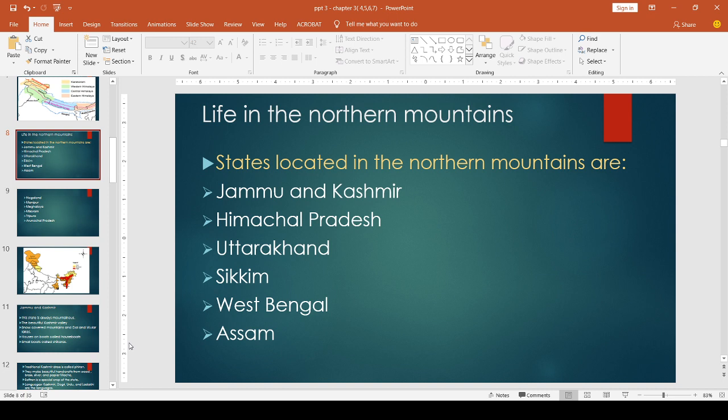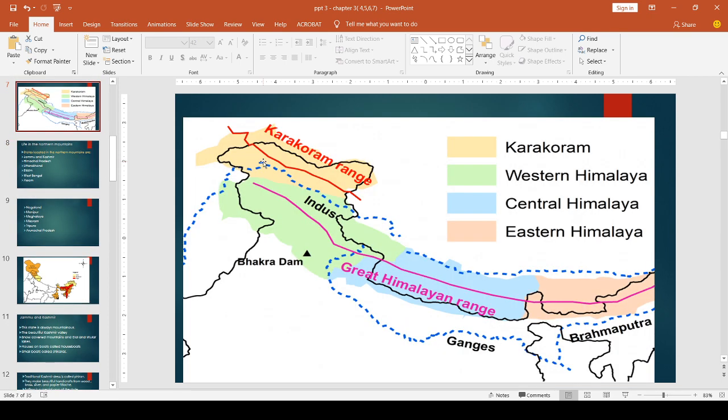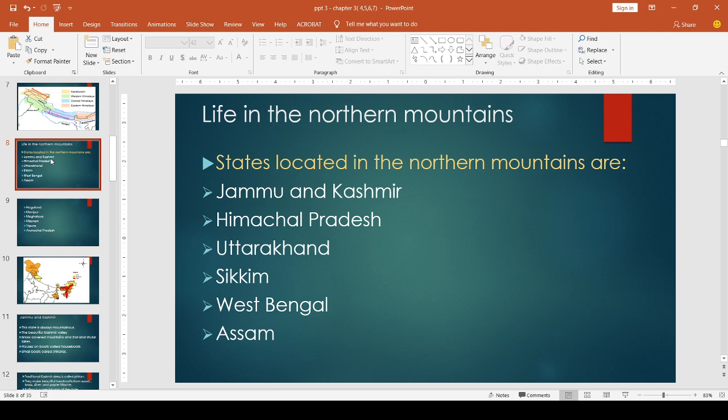We already know that a number of states are located in the northern mountains, from Jammu and Kashmir to Arunachal Pradesh. The Himalayas extend from Jammu and Kashmir to Arunachal Pradesh. We can see which are these states, and also the life pattern, the life of the people in these states. Today we can discuss Jammu and Kashmir and Himachal Pradesh. Two states.